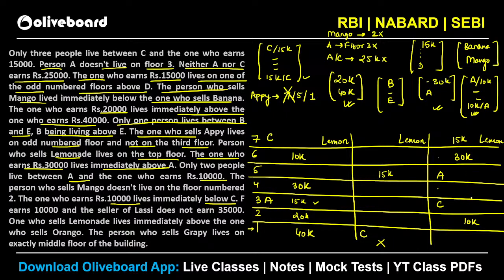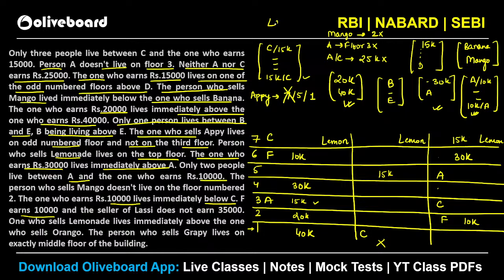So we will check that later in the second case. आगे देखो. F earns 10K, right? So you can see here that F has to be the one who is earning 10K. So you can see F will be this person. Similarly, F will be this person. So F earns 10K and the seller of lassi does not earn 35K.